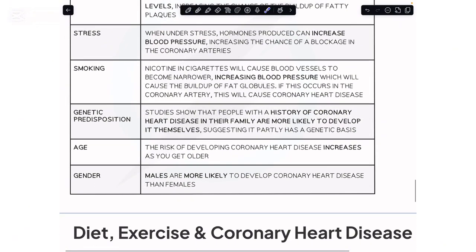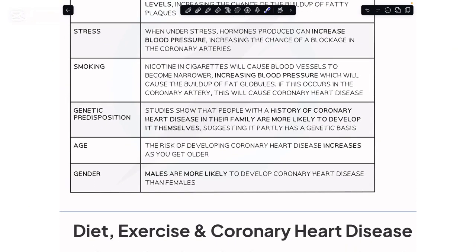And how can we not talk about people who smoke? In smoking, there is a drug, and that chemical is basically nicotine.